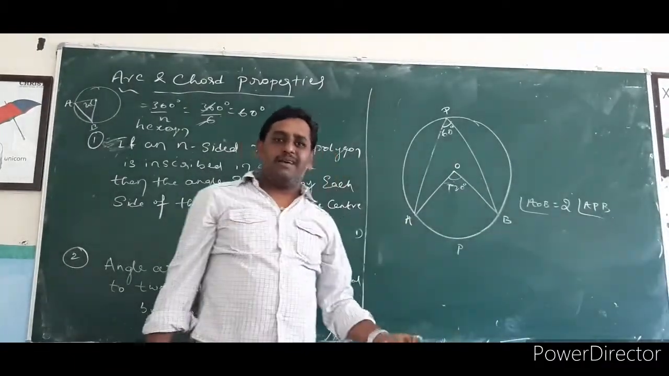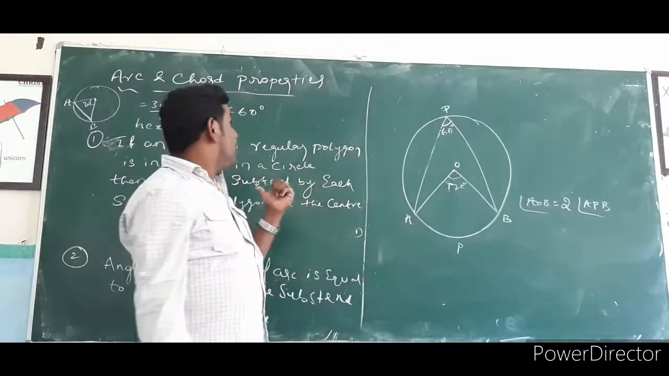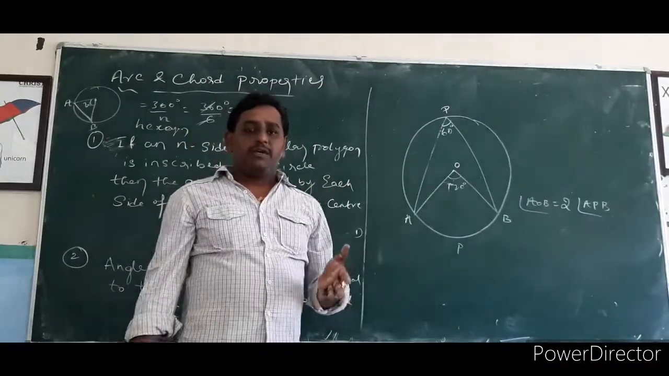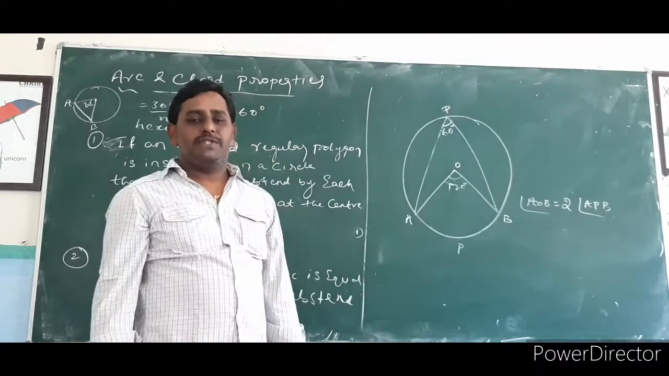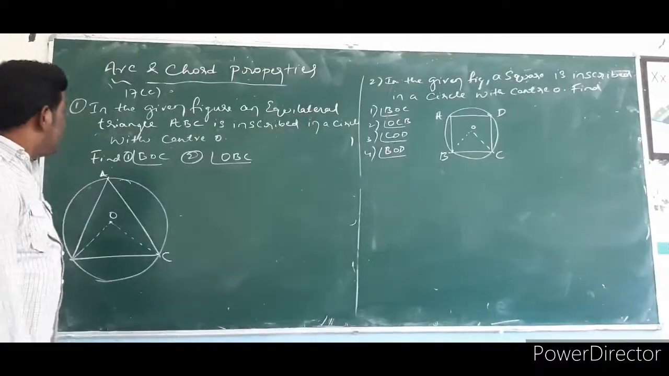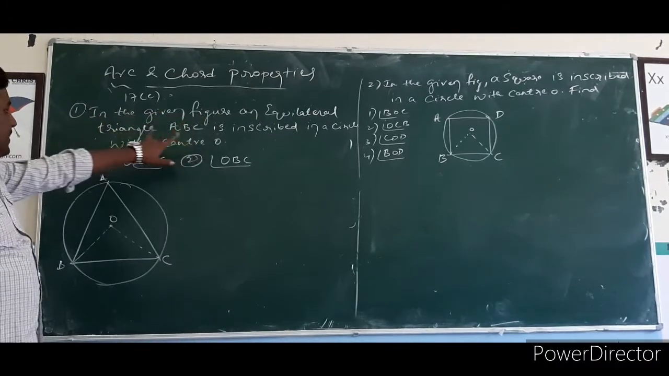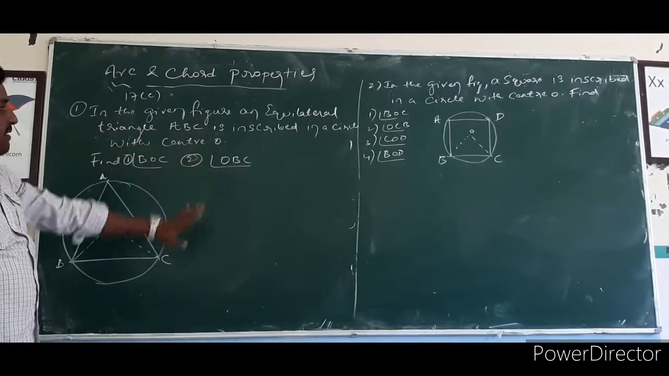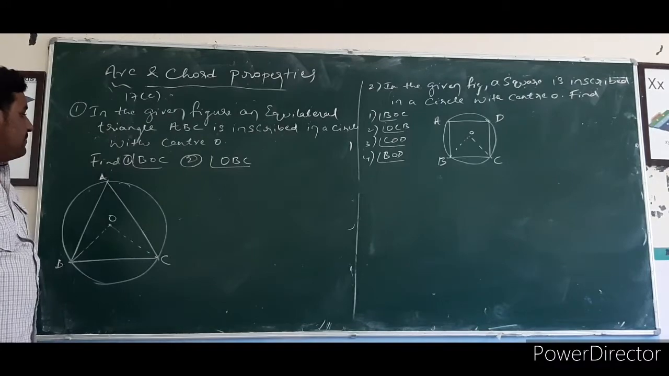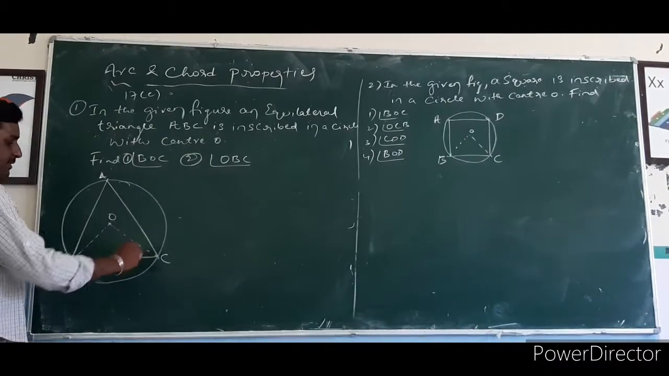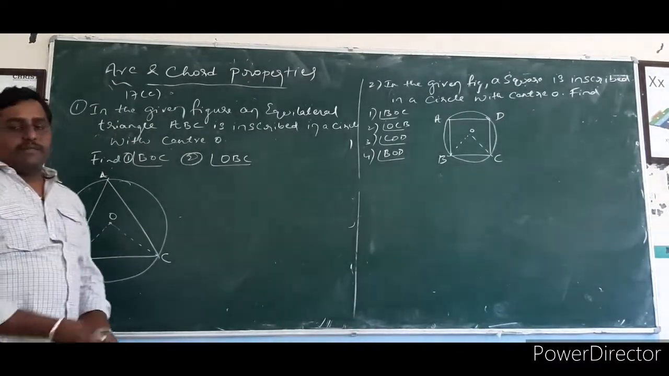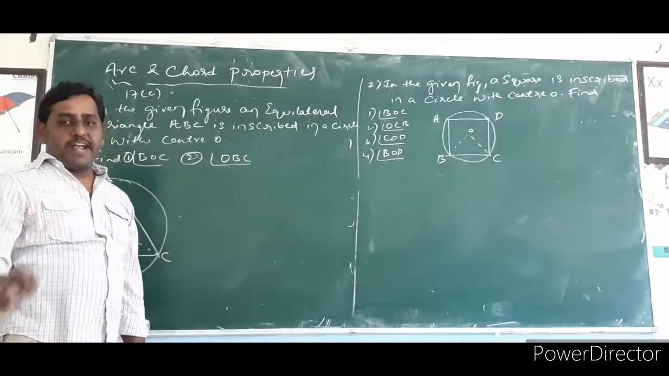And till now we have learned the important points in the properties of arcs and chords. So next we are going to the problems part. In the given figure, an equilateral triangle ABC is inscribed in a circle with center O. Here ABC is an equilateral triangle. Equilateral triangle means all the sides of the triangle are equal.